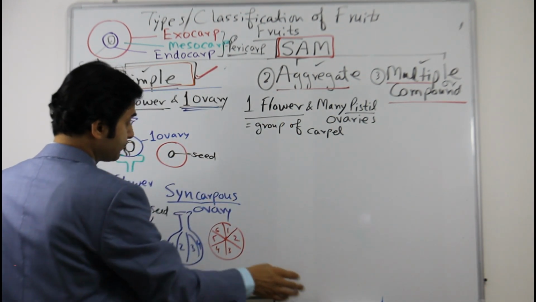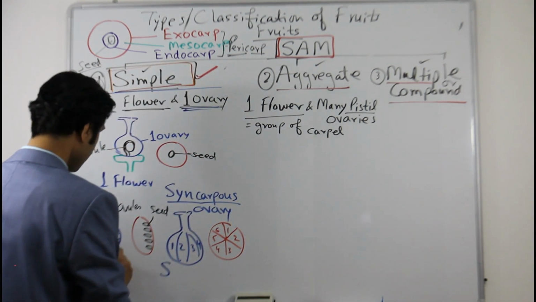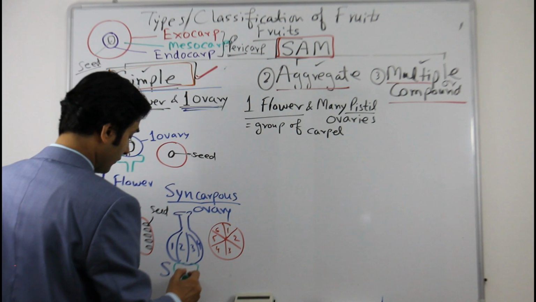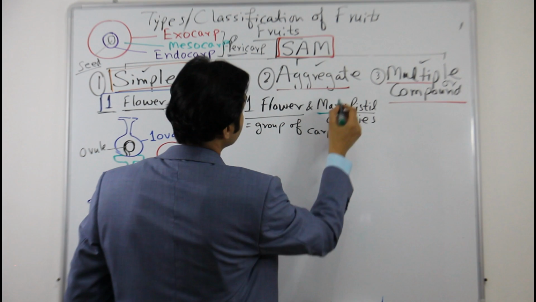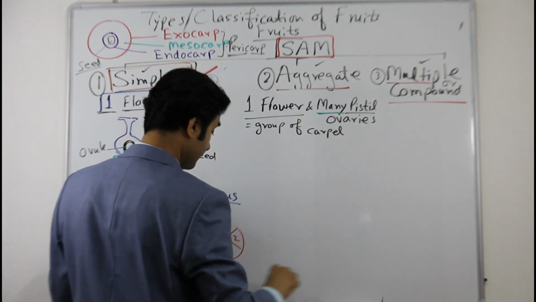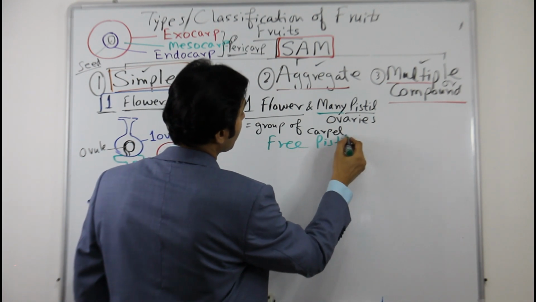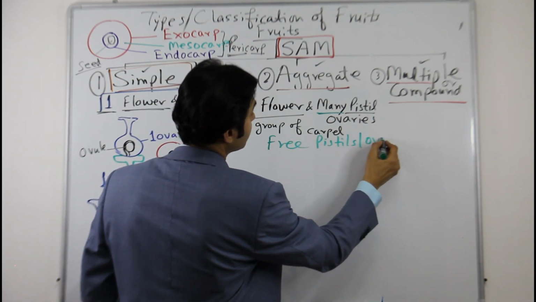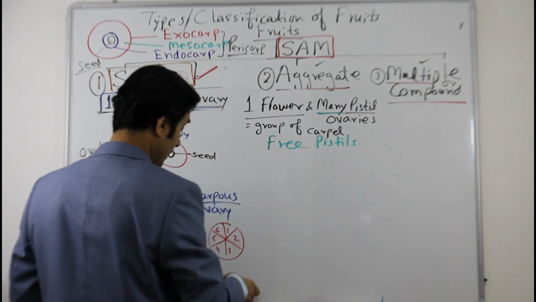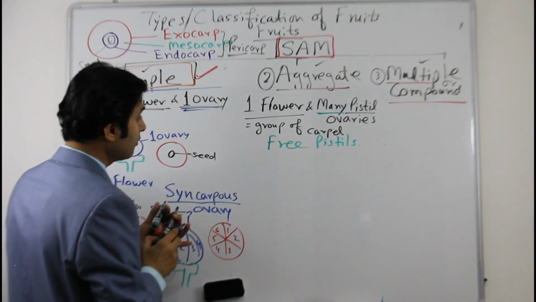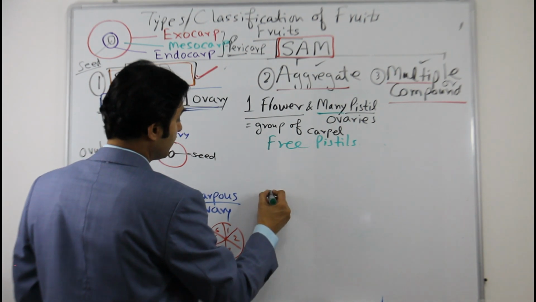In aggregate fruit what happens? The flower is one, so that means the thalamus is one, but there are many free pistils. Now these pistils are free, so here there are free pistils or free ovaries. How is it possible? Let us see now. First the thalamus could be like this.